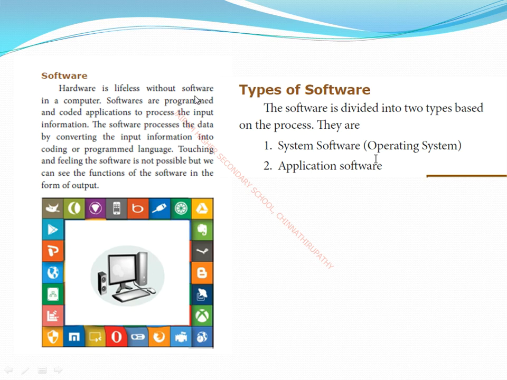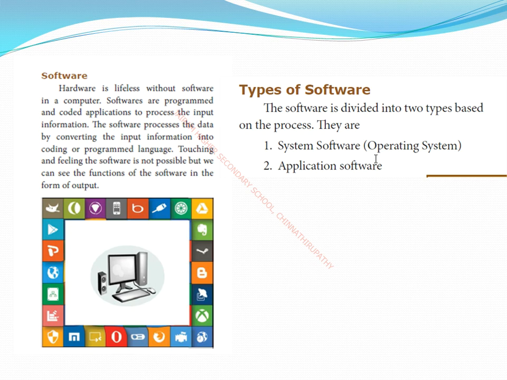So why has the computer been built to understand only the machine language? Because it is very easy for the hardware to communicate at the very basic level. So if you press A on the keyboard, first that will be converted into binary language, then it will be sent to the CPU.